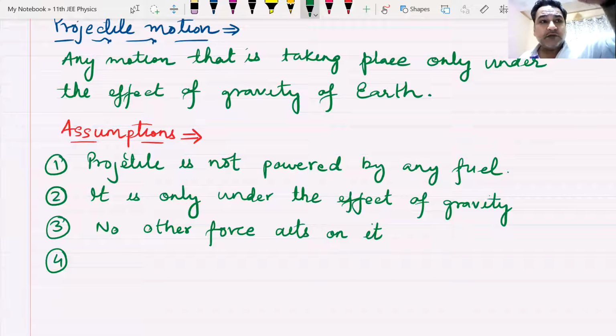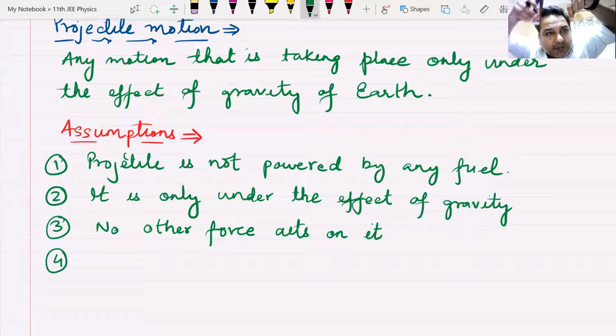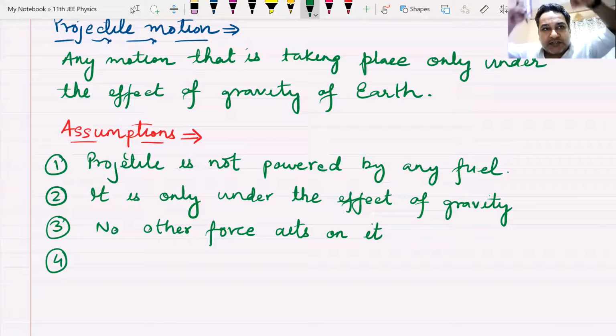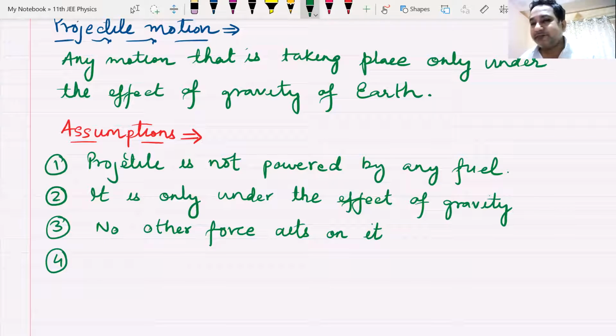I told you whether you drop a ball or a stone, both will reach at the same time. But does that happen? You will say, no, sir, it does not happen. If I throw a stone and a feather, the stone will definitely fall first. All these things that we are doing are useless, worthless. No, it's not worthless.